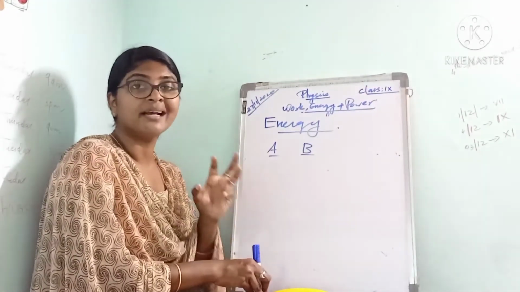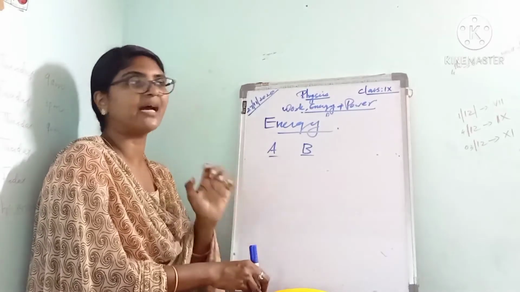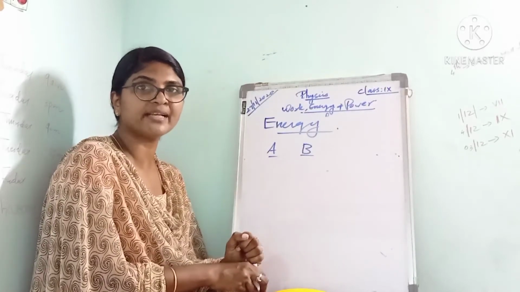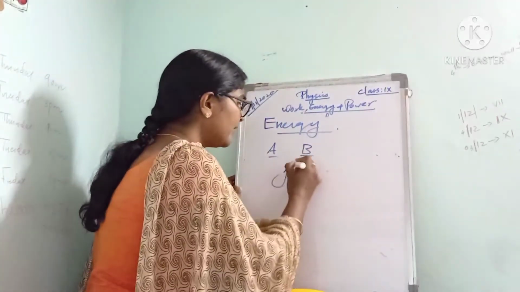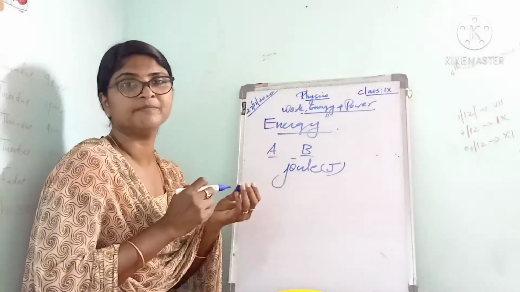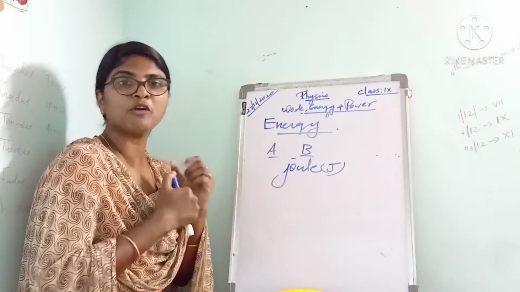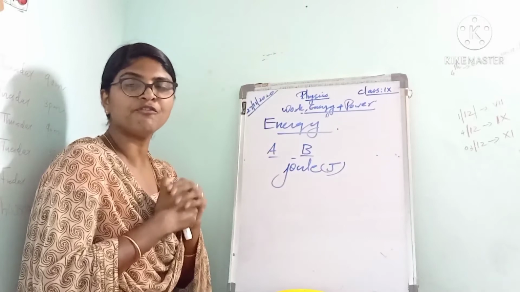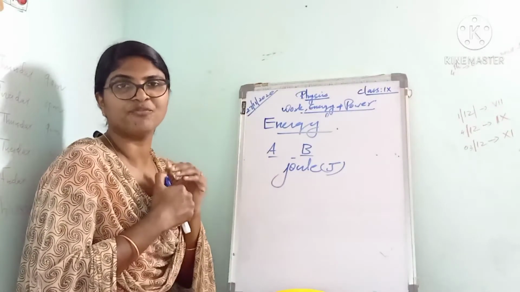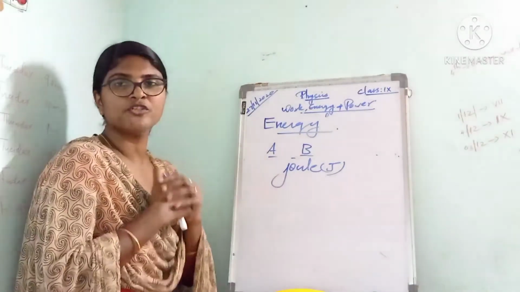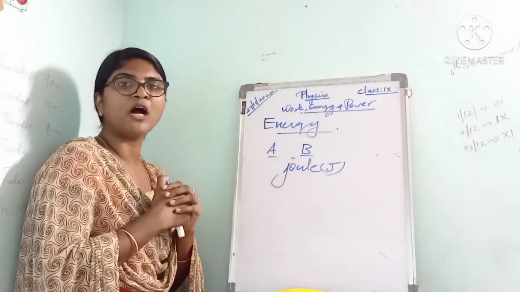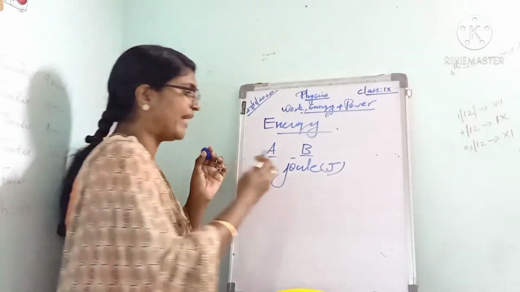Since energy is the amount of work a body can do, the SI unit of work, which we learned last class, is the joule. So the unit of energy is the same as that of work done. So the SI unit of energy is joule. What is the SI unit of energy? Actually it is joule.